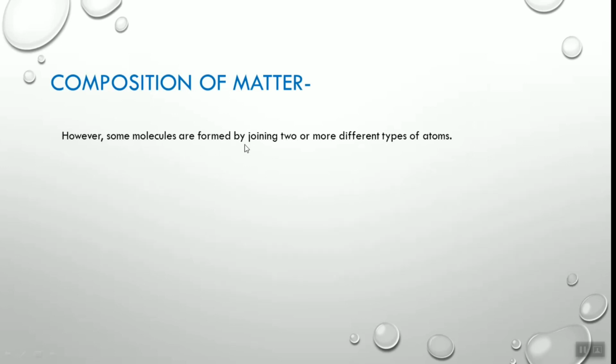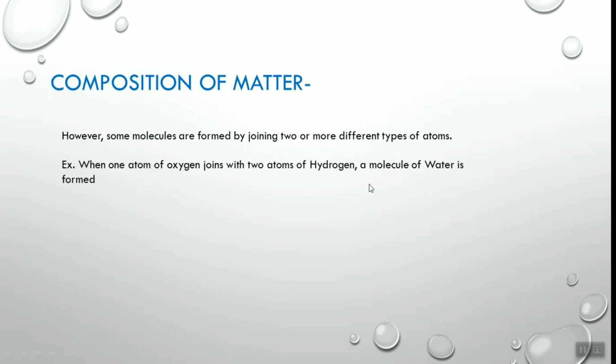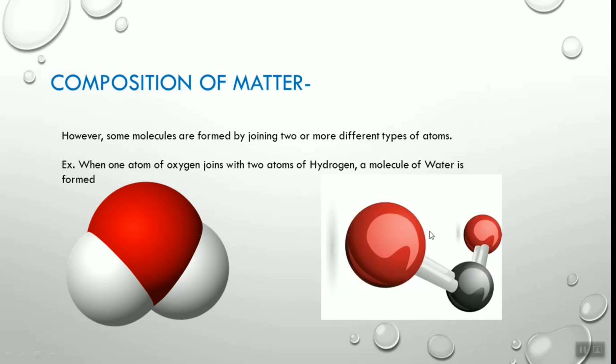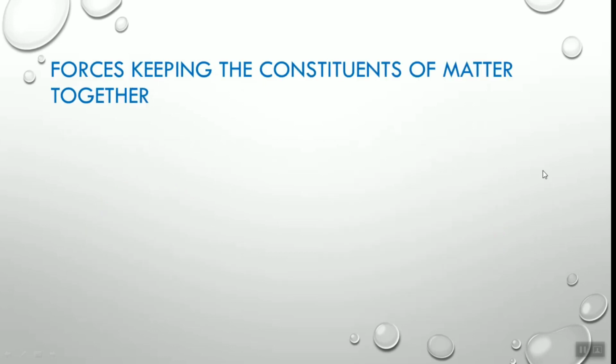However, some molecules are formed by joining two or more different types of atoms. For example, when one atom of oxygen joins with two atoms of hydrogen, the molecule of water is formed. Let's see the example. This is a water molecule: this is oxygen, and these two are the hydrogen atoms. See another example, carbon dioxide. These are the oxygen atoms and this is a carbon. So these three atoms are combined together. This is also a molecule.